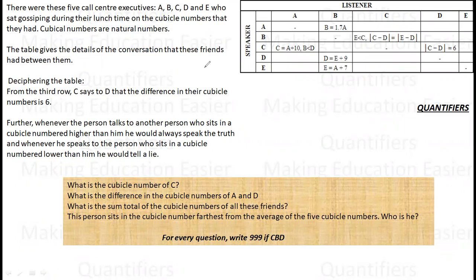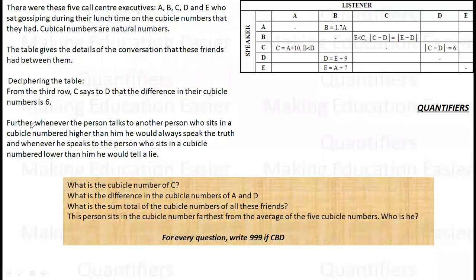So how do we decipher the table? C says to D that the difference between their cubicle numbers is 6. So whatever the number of C is, whatever the number of D is, the difference is 6. So it can be 10 minus 16, which is minus 6, and the mod is 6. So this is what they are talking about.